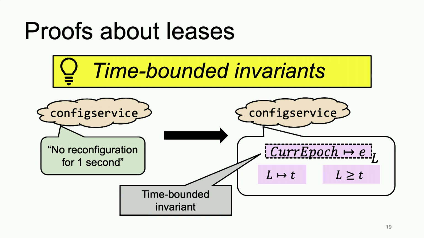Like the lock invariant, it has points-to facts inside of it, it's closed, and only in particular cases can you open it. Furthermore, that time-bounded invariant is locked, or closed, by the lease. And the lease has an expiration time, and that will allow us to reason about expiration time.